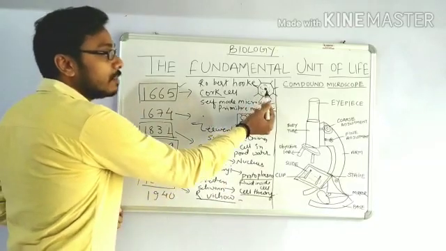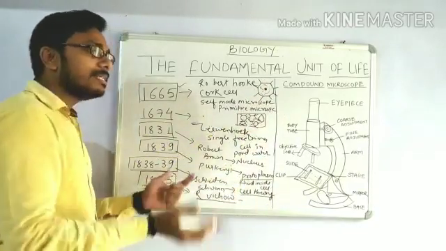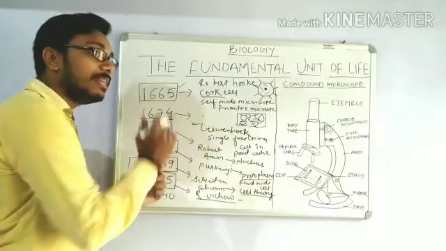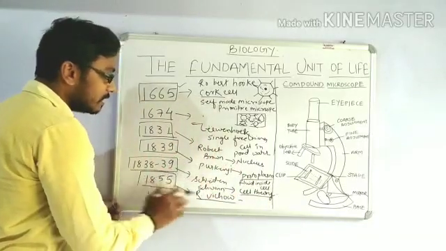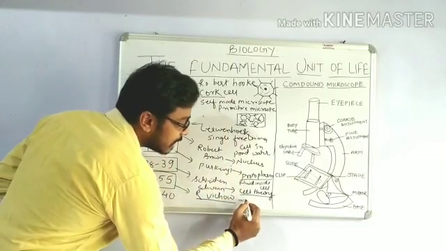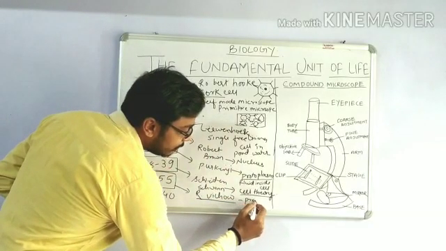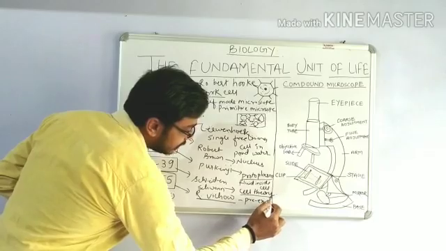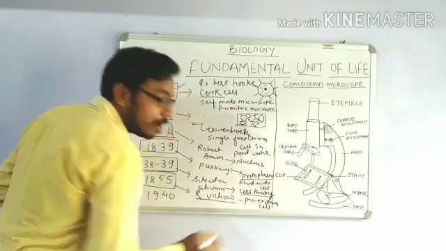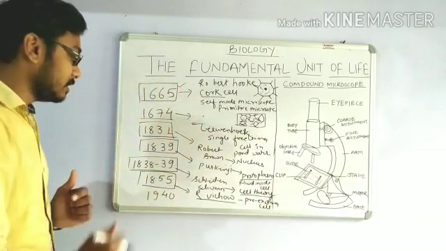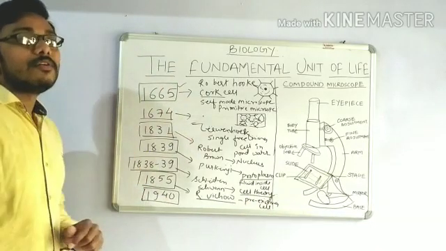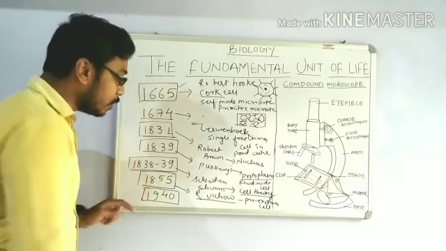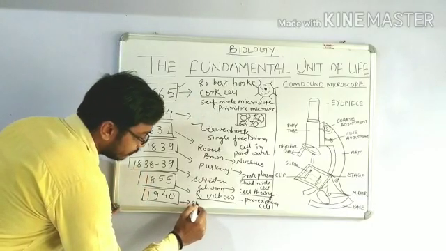That means one cell was made by some chemical combinations, and from that cell all the living organisms are made. So it is told by R. Virchow that all the cells are derived from pre-existing cells. And it was in the year 1940 when the electron microscope was discovered.